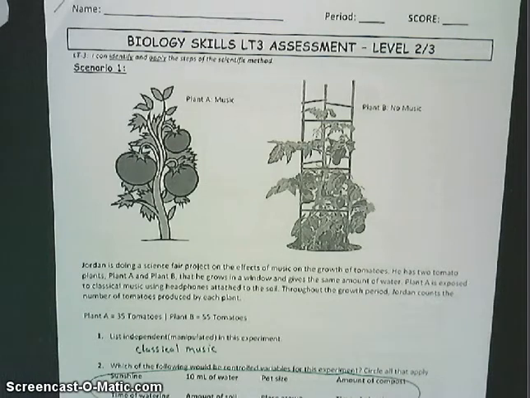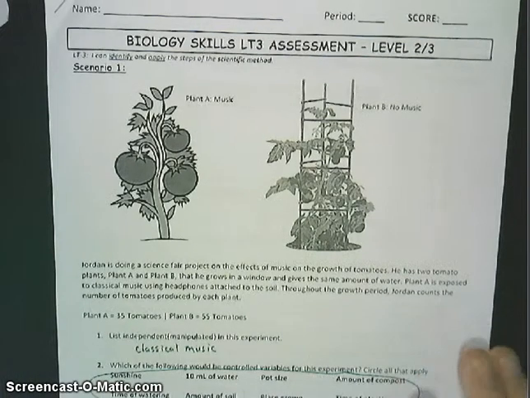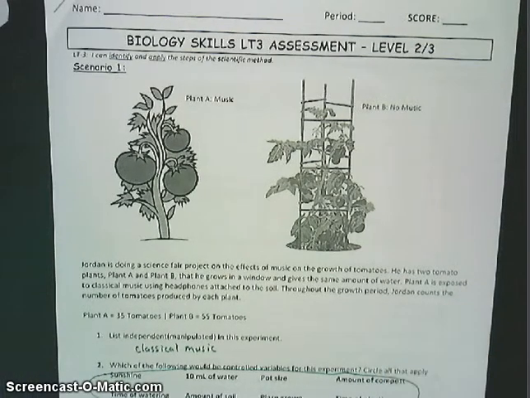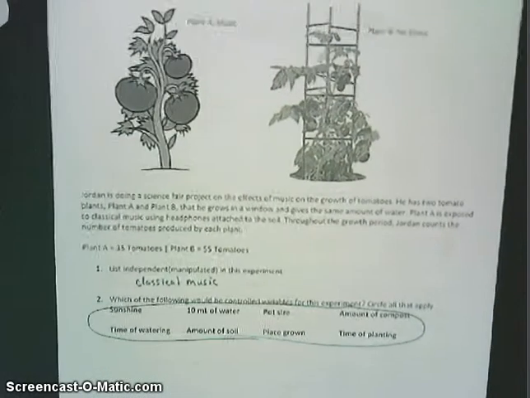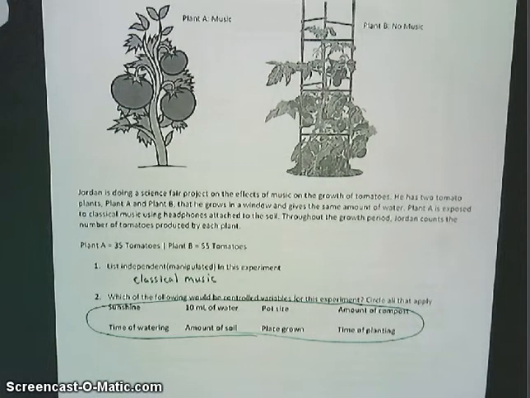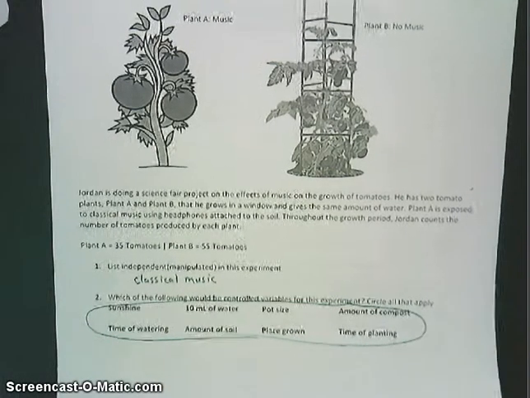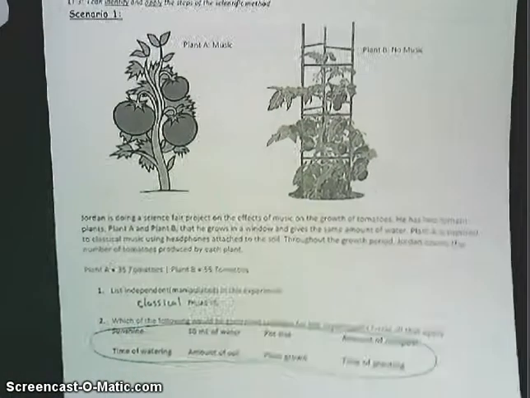All right, here's a quick review of the practice assessments that you guys got today in class so you can see what the correct answers are. This is the level 2-3 questions. The first question, the answer to number 1, the independent variable in this case is the music. All of these could be considered controlled variables, things that would affect the outcome if you didn't keep them the same.